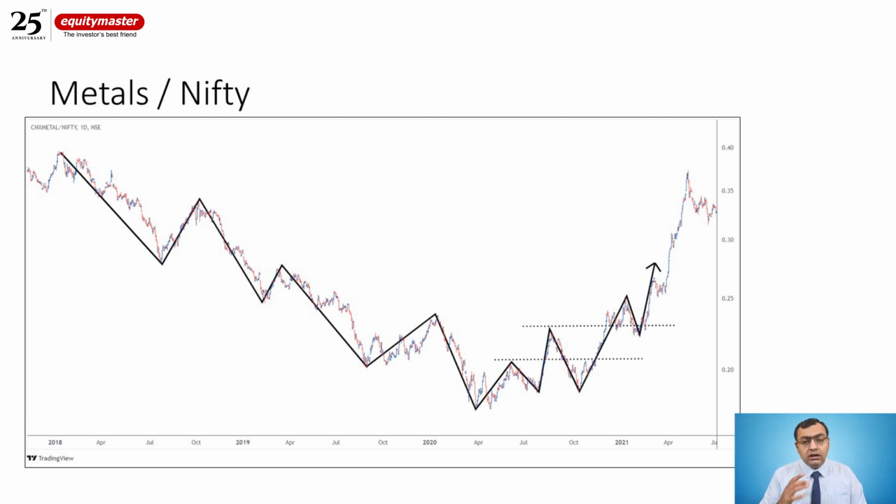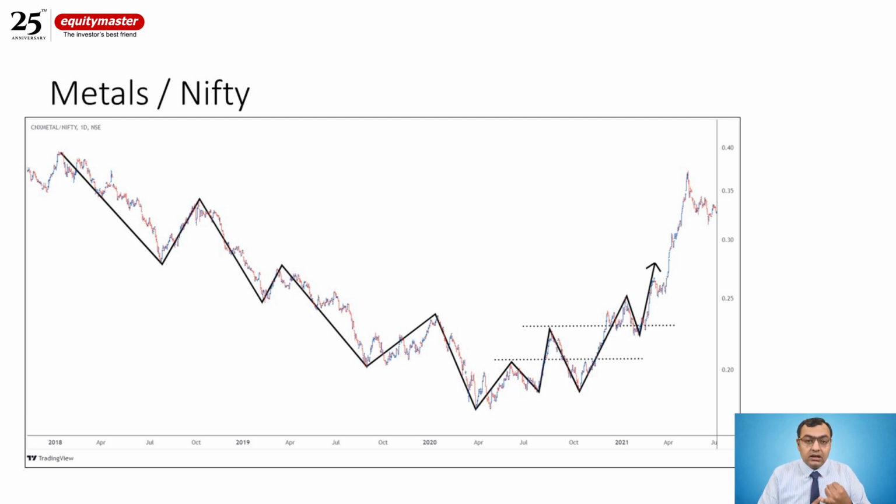Now if you look at 2018, the ratio chart was forming a lower high, lower low structure. If you look at the two dotted black lines, the first time it broke out was in July, August 2020, and if you look at the momentum, the second high was taken out probably in December 2020, and that was again the second confirmation for me.